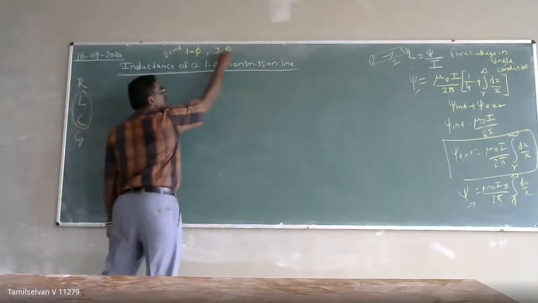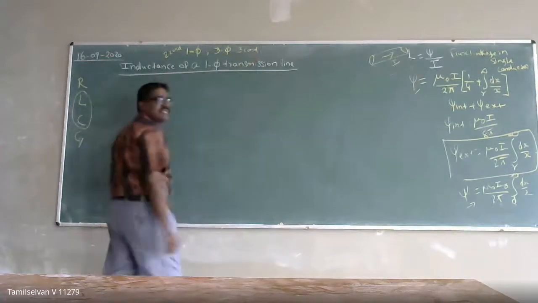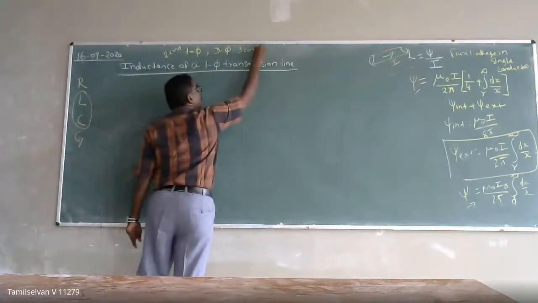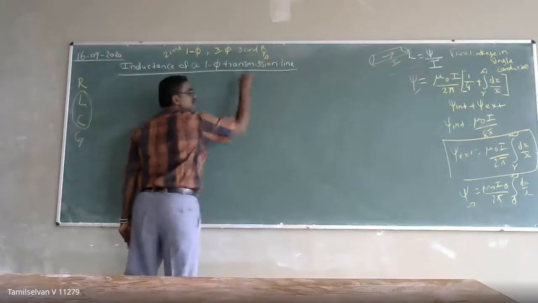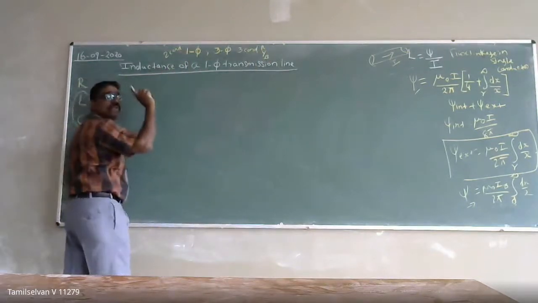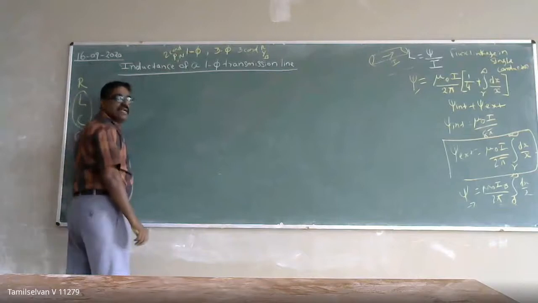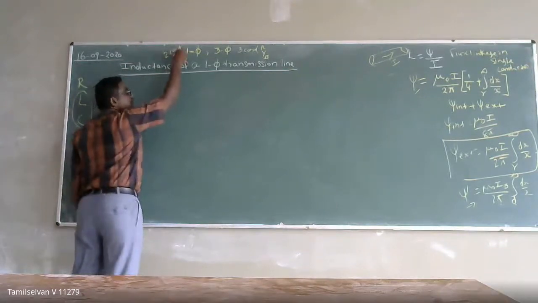In a three phase transmission line, we will often have three conductors, one for R phase, Y phase, and B phase. Here, in a single phase, we will often have only one conductor that is going to be the phase, and the other one will be the neutral. Phase and neutral, two conductors will be there.